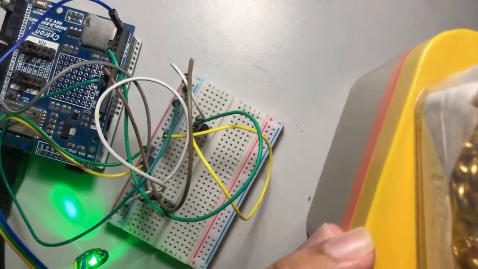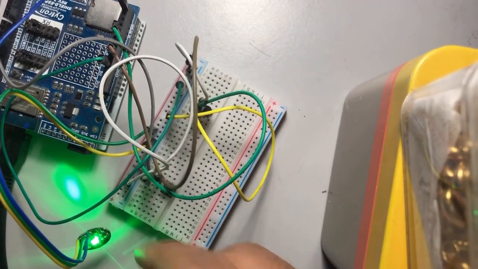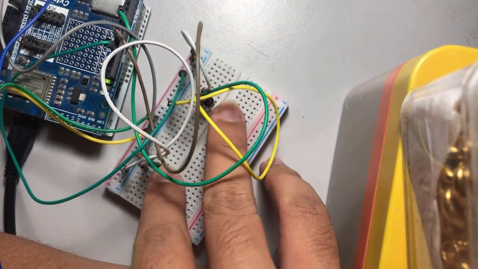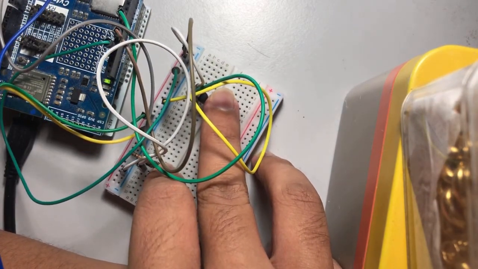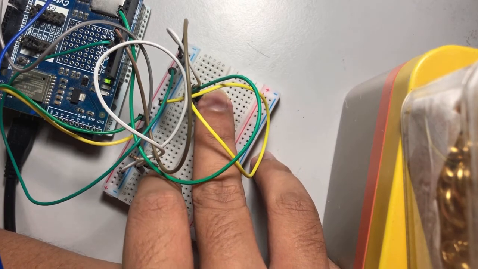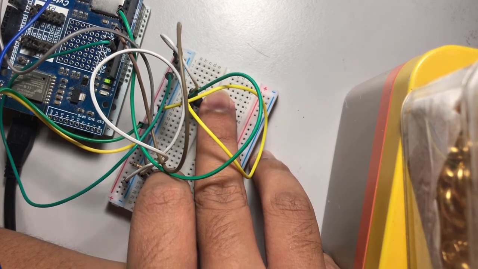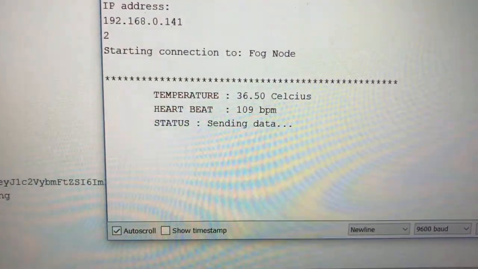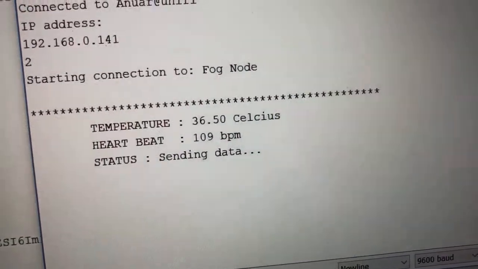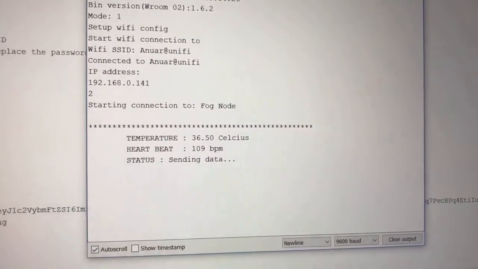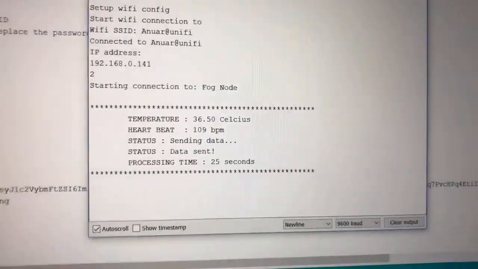Right, so I have the pulse sensor on my wrist. You can see there. One hand is on the LM35 and the other is on the push button. During this process you just hit the button to start recording your data. After I press the button, my body temperature is 36.5 and my heartbeat is 109. Then we wait for it to send to our file. It takes only 25 seconds.